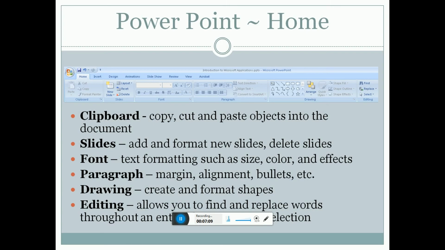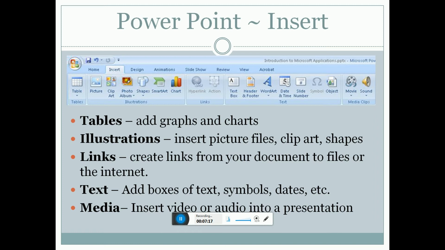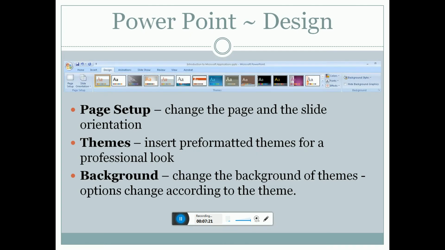Clipboard: copy, cut and paste objects in the document slide. Insert tables, add graphics, charts, illustrations, links and text media. Page setup: change the pages and slides and orientation. Themes: insert a formatted theme for a professional look. Background: change the background of themes, options change according to the theme.